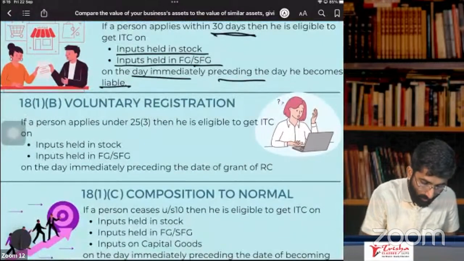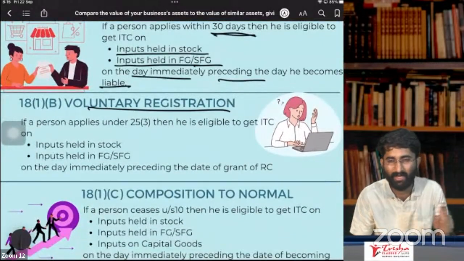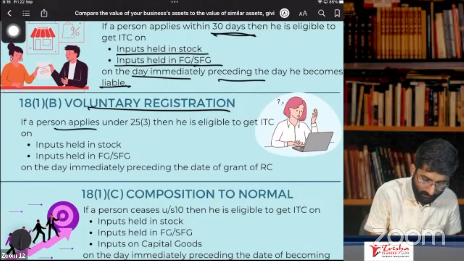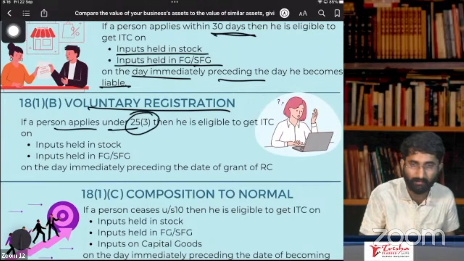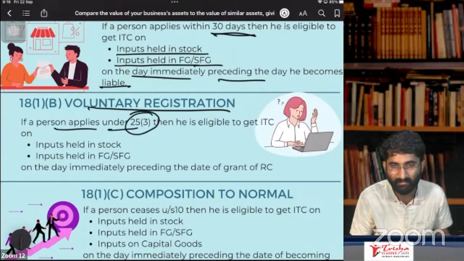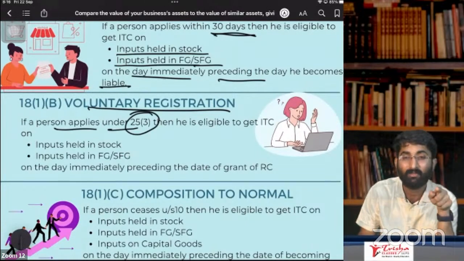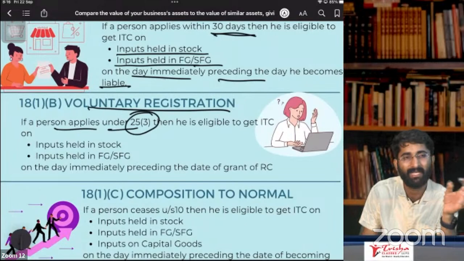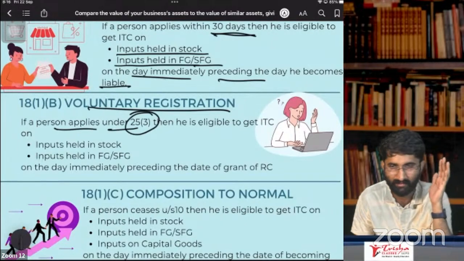Next one, voluntary registration. Section number 18, subsection 1, clause B. Voluntary registration. If a person applies under section 25, subsection 3, that's why I told you, you need to remember section numbers. You need to know now what is section number 25, subsection 3. It is the MAMU section. What is MAMU section?